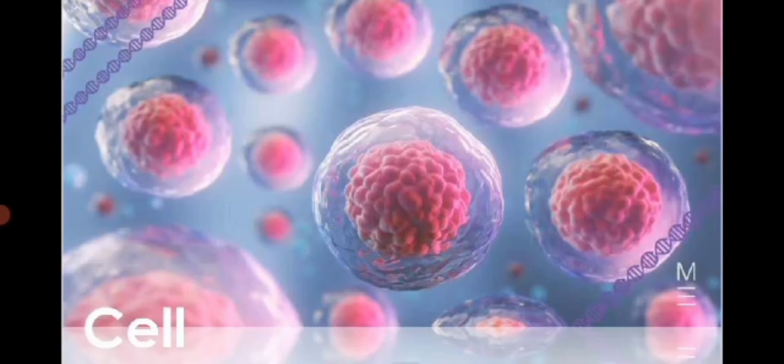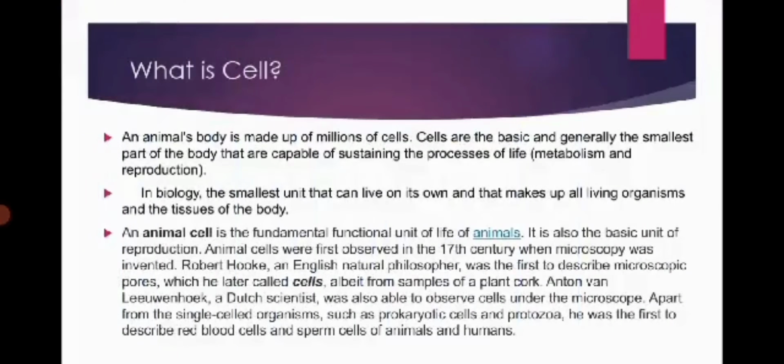Cell. What is a cell? An animal's body is made up of millions of cells. Cells are the basic and generally the smallest part of the body that are capable of sustaining the process of life, metabolism, and reproduction. In biology, it is the smallest unit that can live on its own and that makes up all living organisms and the tissues of the body.